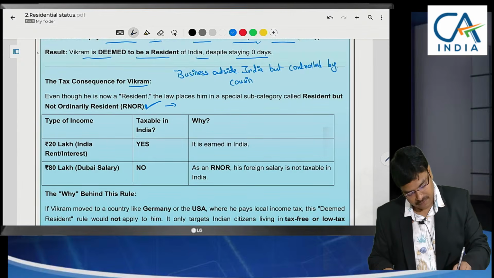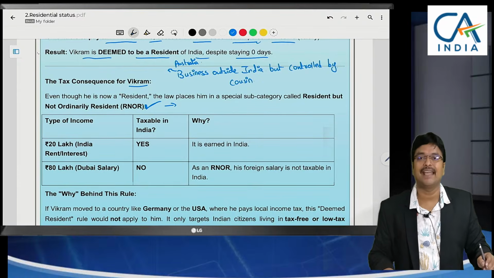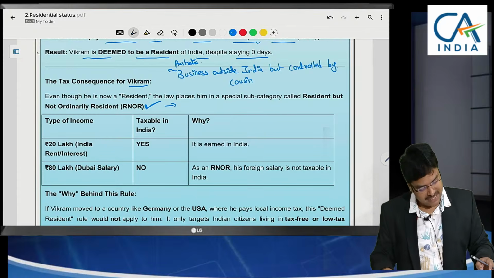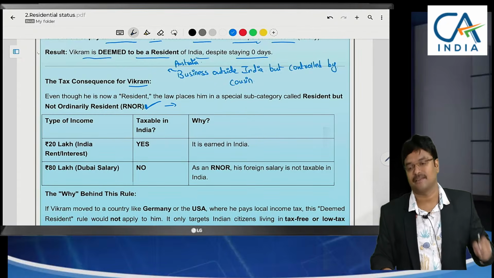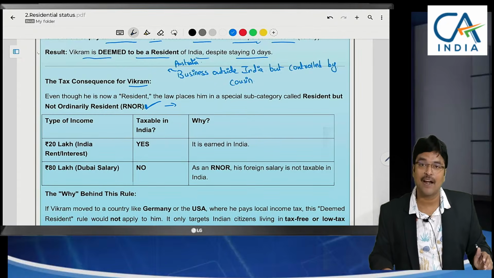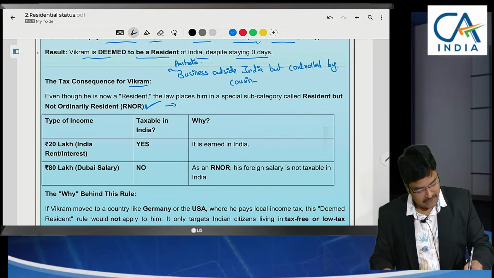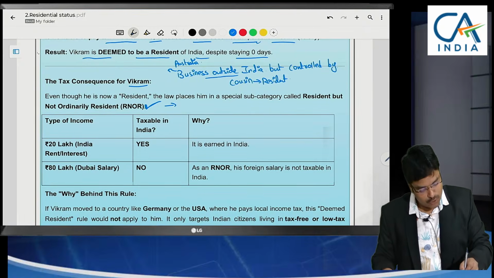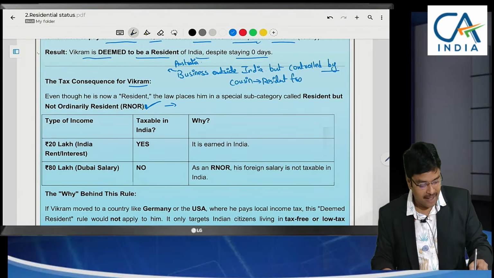For example, he is having business in Australia, but he is not taking care of that business. He has only invested in the business. That business is being controlled by his cousin. This cousin is a resident of India. That means even though business is located outside India, it is controlled from India.